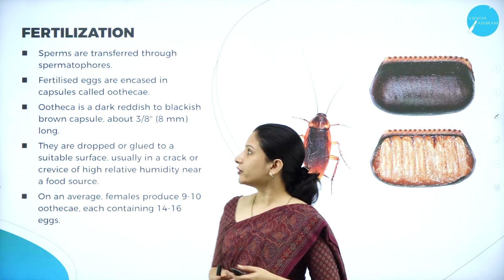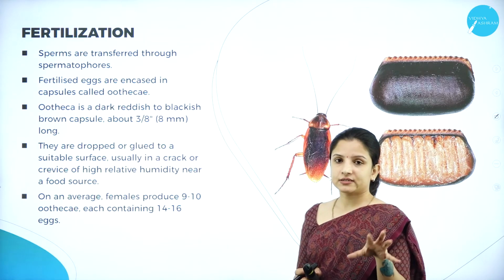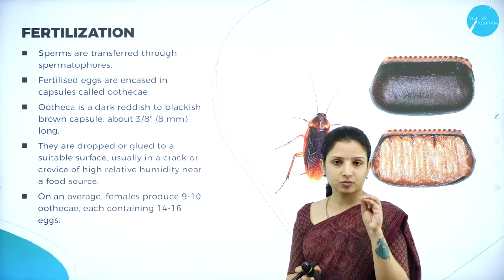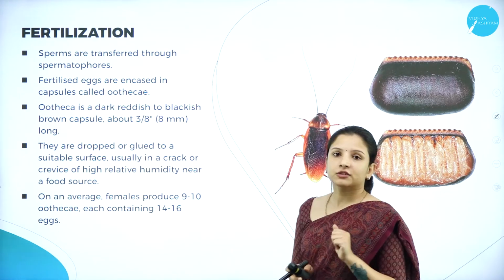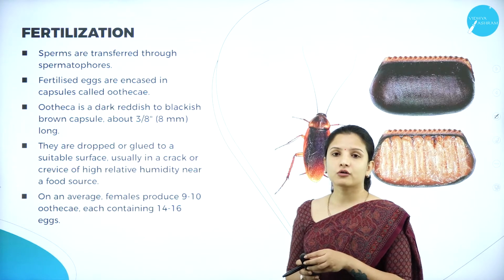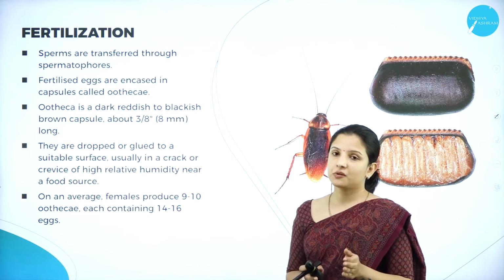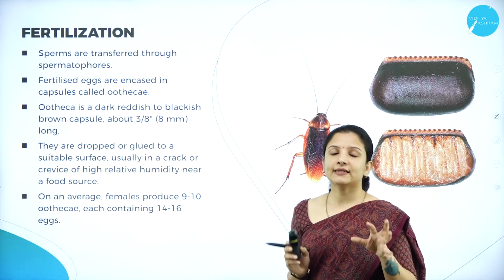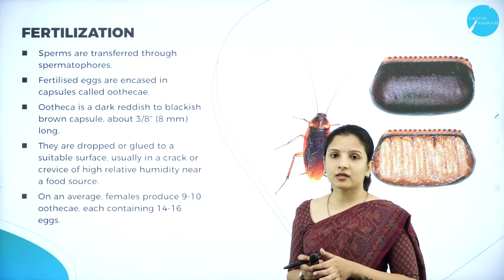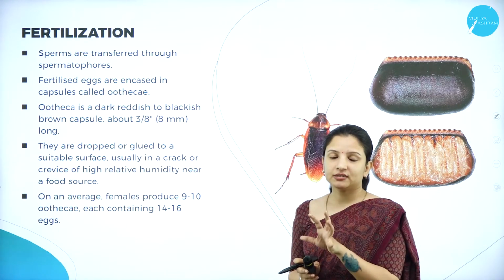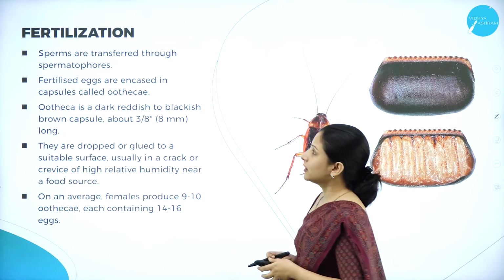Next, moving on to the fertilization. In the testis, the seminiferous tubules will produce the sperms, and in the female cockroach, the ovary will produce the ovules or the egg. So both the sperm and the egg are ready. Once the male and the female mate, or once copulation occurs, the sperms will be inserted into the female reproductive structure. Therefore, the fertilization takes place.